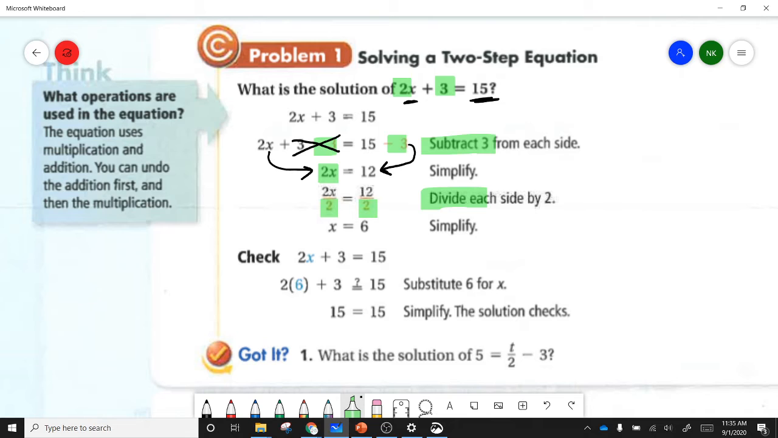Again, it cancels. 2 divided by 2, anything divided by itself, is 1. 1 times x is just x. And we have to divide the other side as well. 12 cut in half is 6. So we're doing both of the things we learned yesterday. We're using subtraction and division within one problem. Make sure to do your either addition or subtraction first, and then your division second.